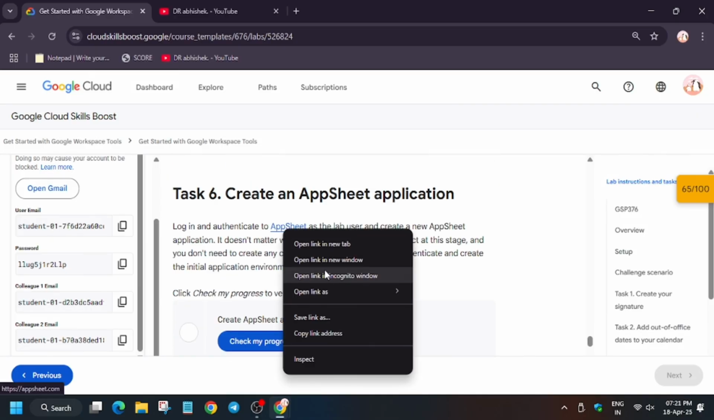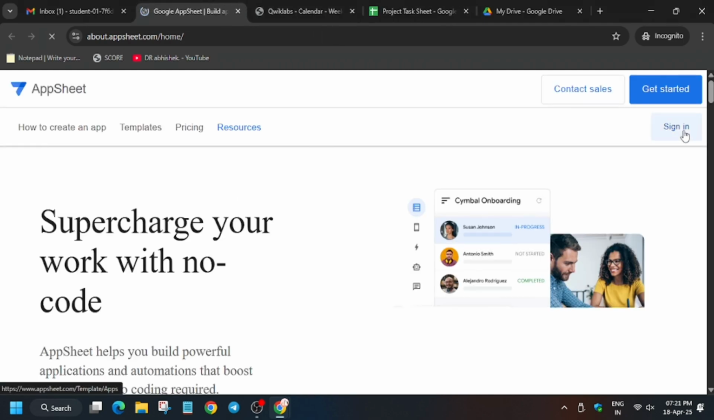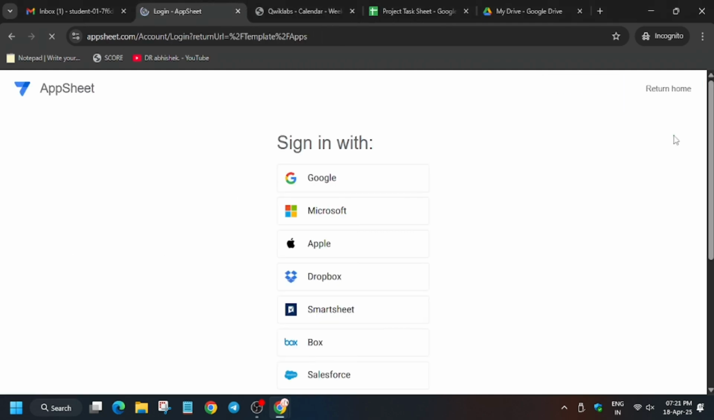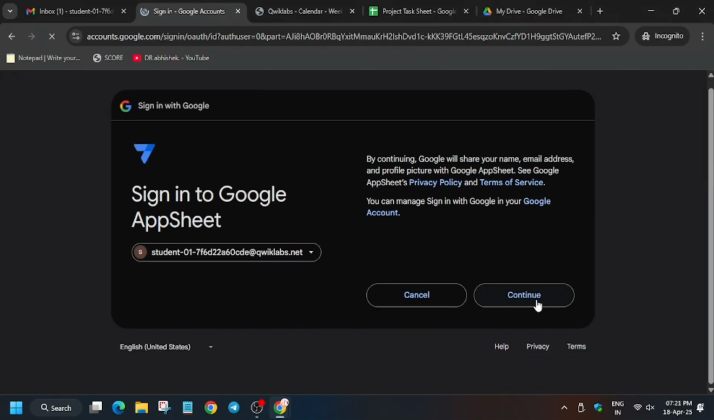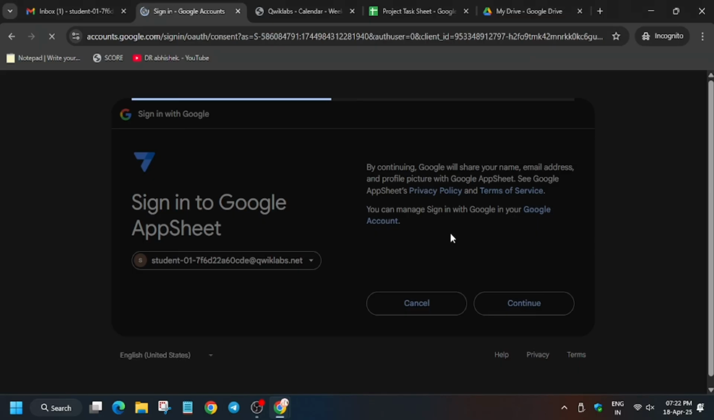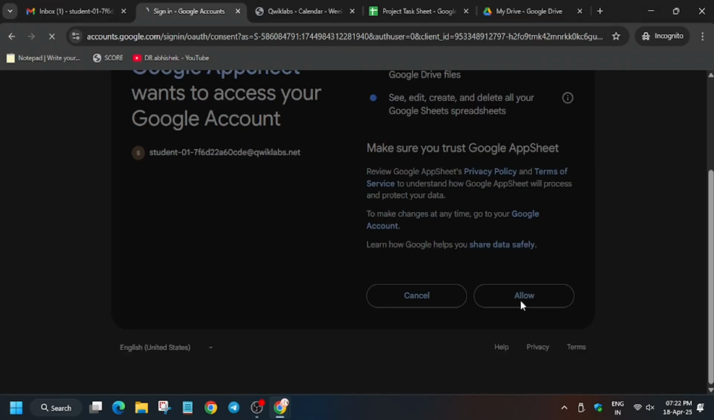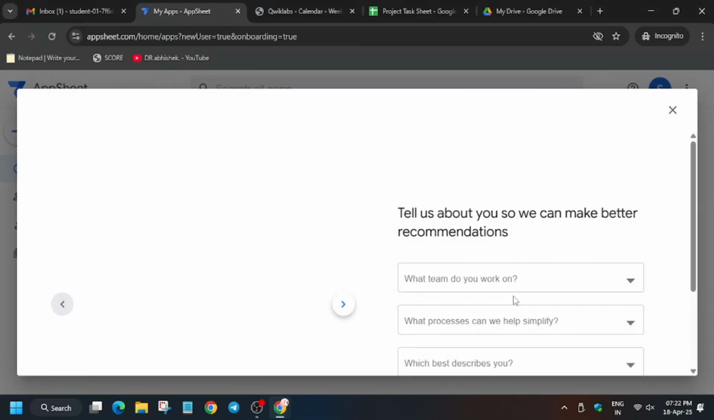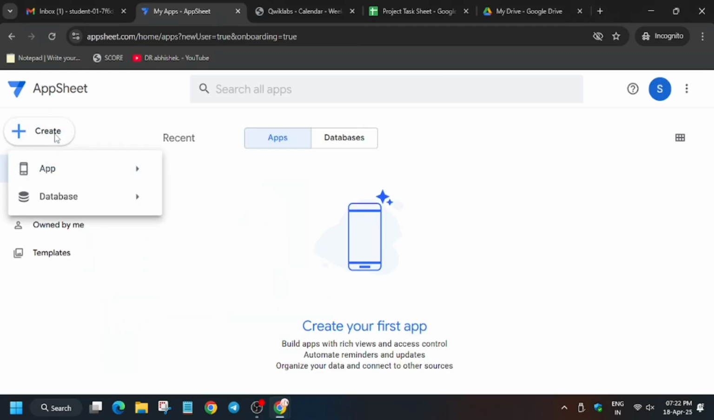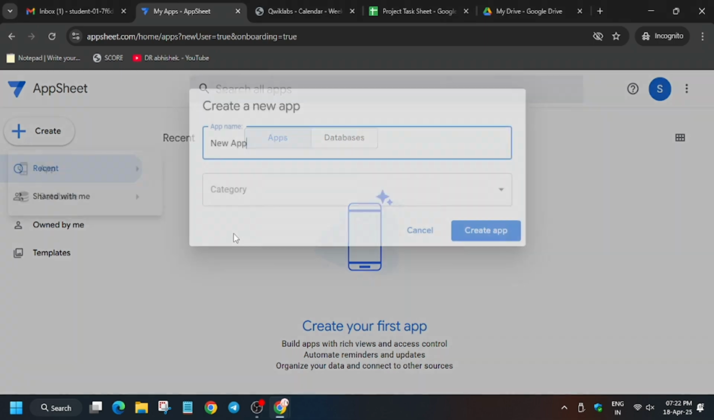Now for task number 6, open AppSheet. Click on sign in. Select Google. Now from here click on continue. Allow. Now click on cross, click on create app, then blank app.